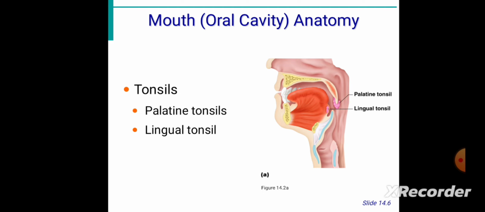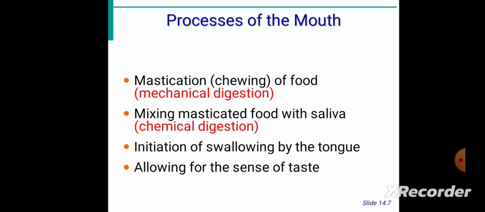That means mastication is there, which comes under mechanical digestion. Chemical digestion is also happening there, because the conversion of carbohydrates into maltose is also done in the presence of saliva only, by salivary amylase. And initiation of swallowing by the tongue is also carried out in the mouth, along with the sense of taste. All these processes are carried out by the mouth only.